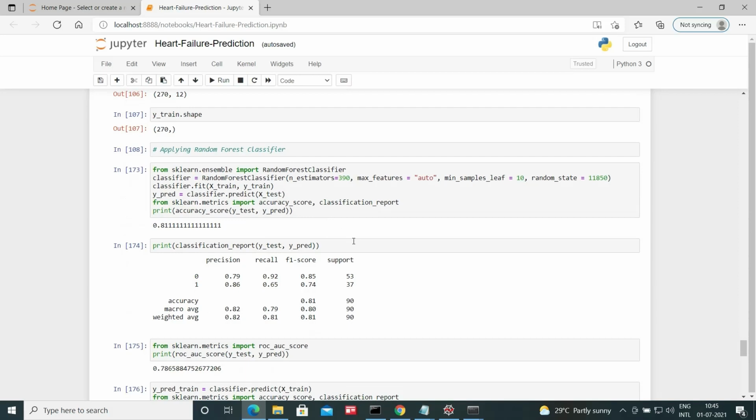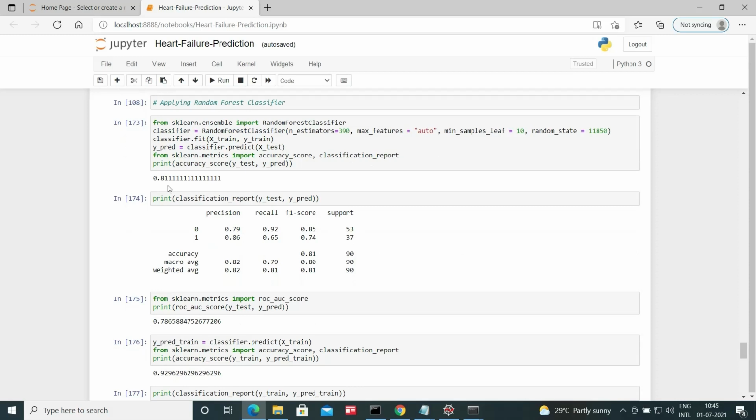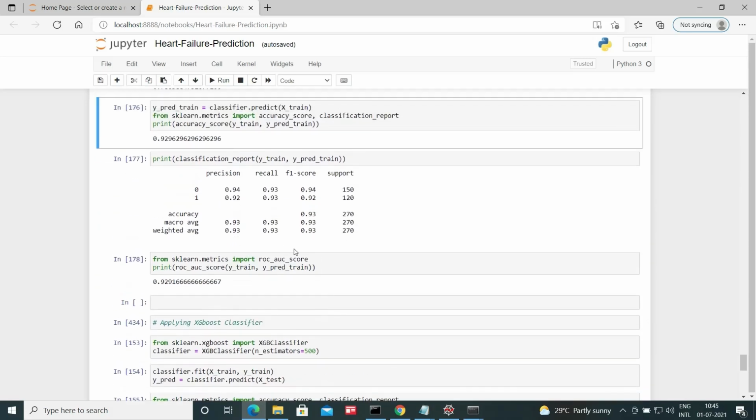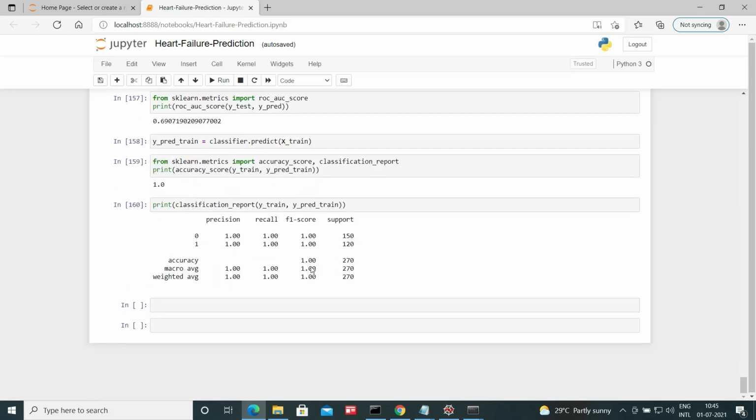Then we again applied random forest classifier and we achieved 81.1% accuracy. And even if we look at the other performance metrics, such as classification report, they are also pretty good. And also ROC AUC score for the test data set. We also confirmed that accuracy on the training data set was pretty good. It was 92.96%. And we also looked at the other performance metrics for the training data set. So this was our best model, random forest, and we decided to go ahead with this one. Though we tried the other models, random forest was the best one for us.